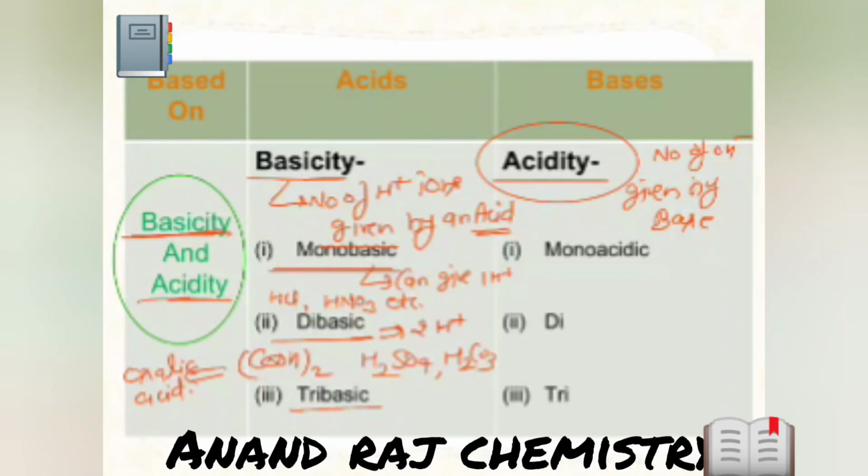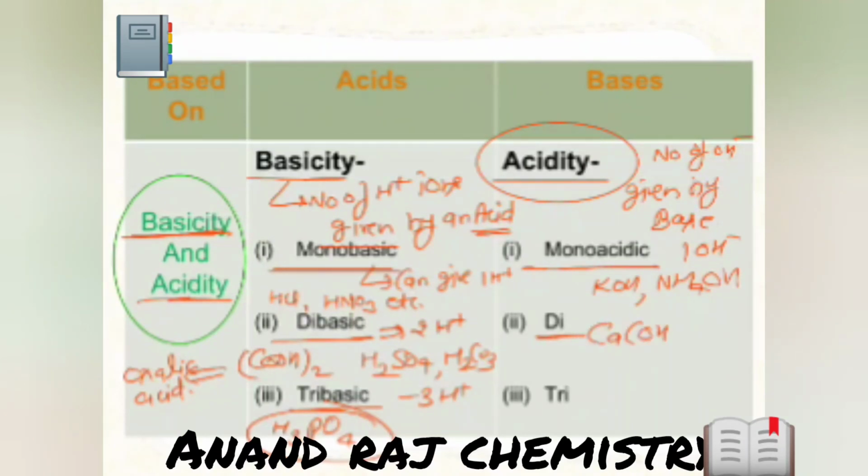Now, tribasic, which can give 3 H plus ions. Okay, example is H3PO4. Try understanding this. Tribasic is H3PO4. Okay, remember the correct formula. Not H3PO2, not H3PO3. Only H3PO4. Similarly, monoacidic bases can give one OH minus. Example is KOH, NH4OH, and so on.